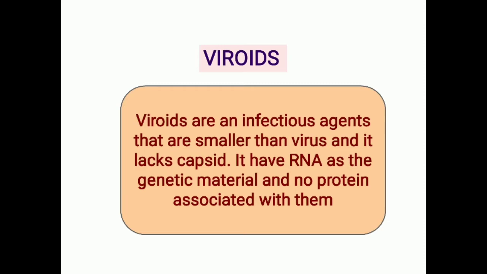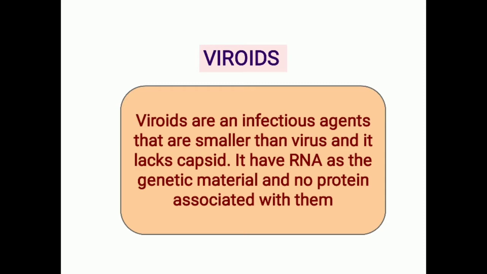So viroids are infectious agents that are smaller than viruses and lack a capsid. As we know, viruses are made up of nucleoproteins. That means the genetic material is DNA or RNA, and their body is made up of proteins.